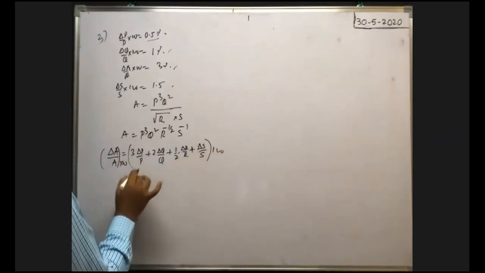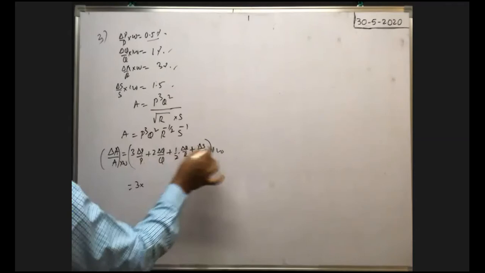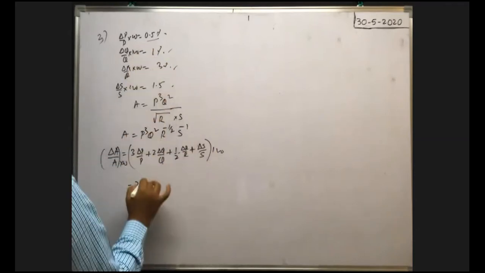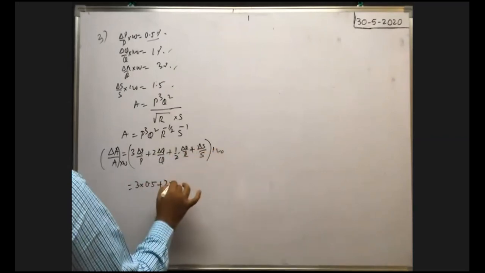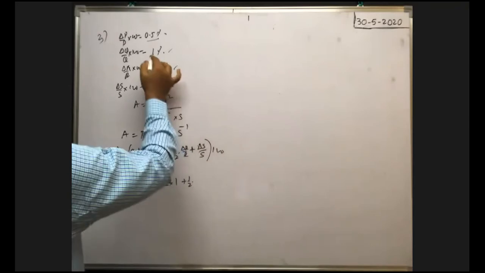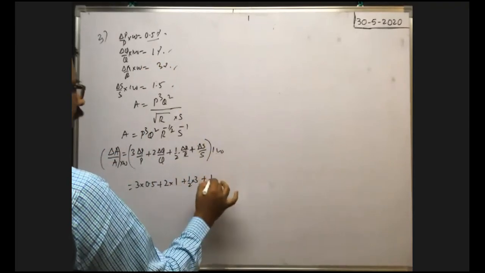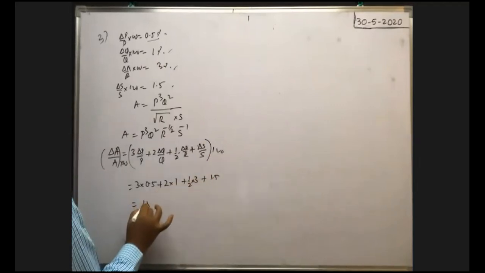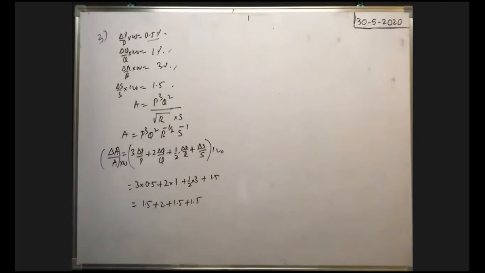Now you substitute. 3 into delta P by P into 100, that is 0.5, plus 2 into delta Q by Q into 100, that is 1%, plus half into delta R by R into 100, that is 3, plus delta S by S into 100, which is 1.5. You simplify them: 1.5 plus 2 plus 1.5 plus 1.5. Therefore 6.5, you know.